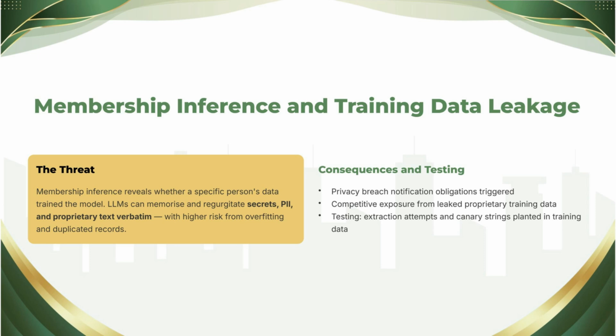Then the exposure amplifiers your audit should hunt. Overfitting: the more a model memorizes, the more it leaks. So Chapter 3's generalization discipline is quietly a security control. Small or unique training populations, rare records, are memorized more distinctly. Fine-tuning on confidential data, Chapter 2's caution now armed: your data baked into weights that may sit with a vendor.